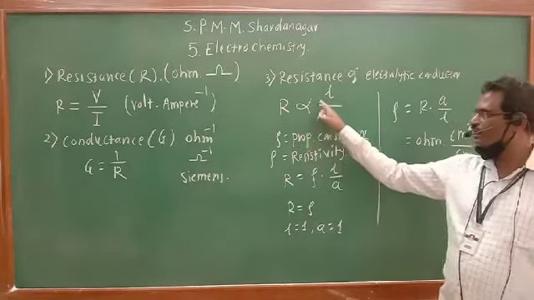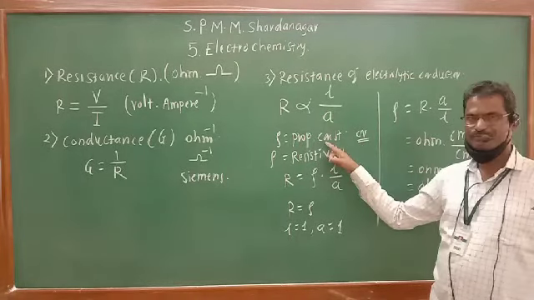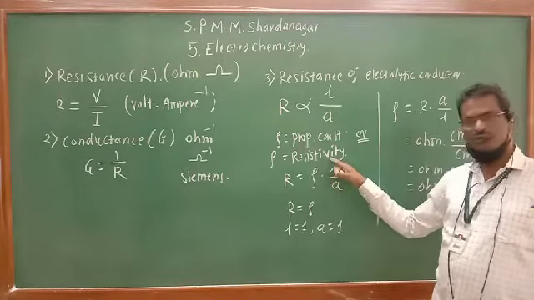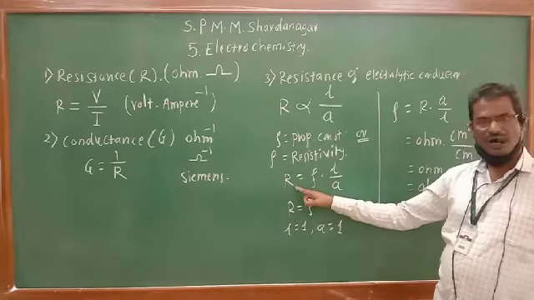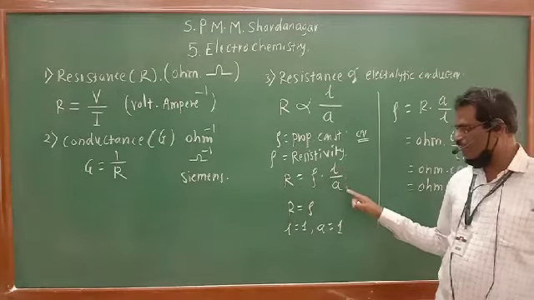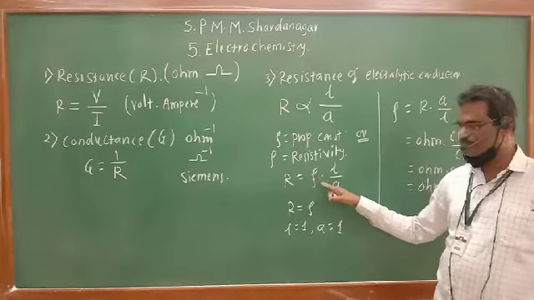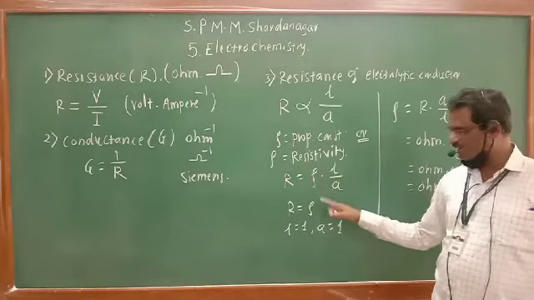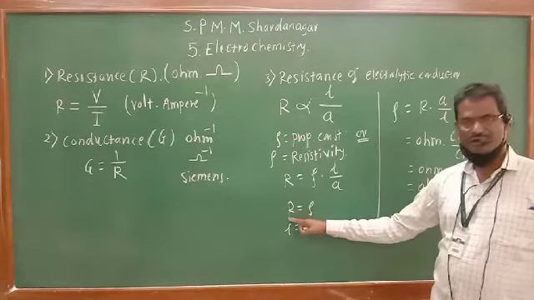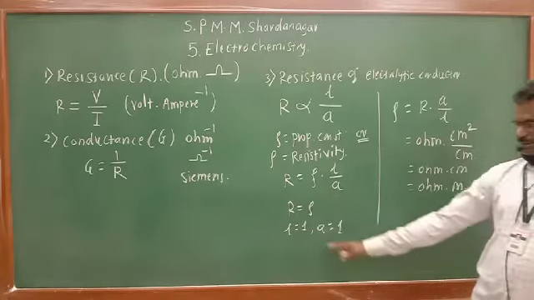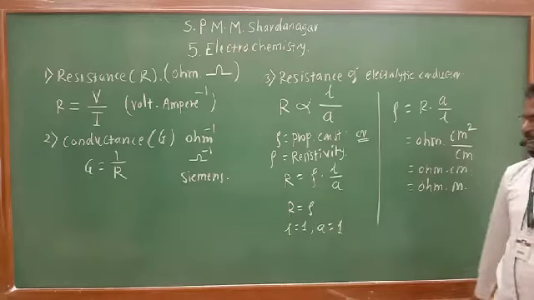If we take a proportionality constant rho, also known as resistivity, then from this equation R equals rho into L upon A. If L is 1 and A is 1, resistance becomes equal to resistivity, and at that time resistivity is defined as the resistance of a conductor having length 1 centimeter and area of cross section 1 centimeter square.